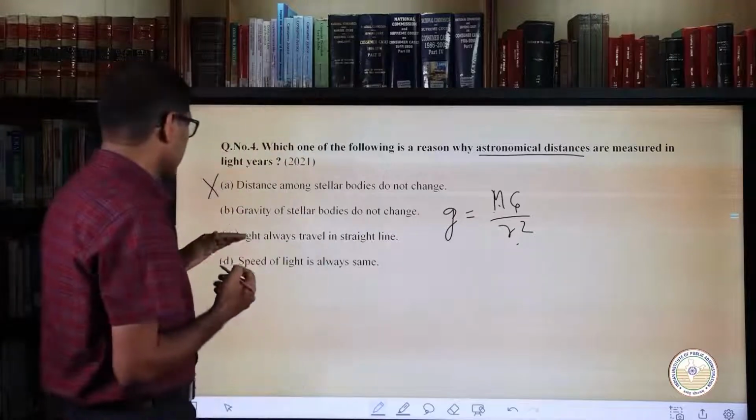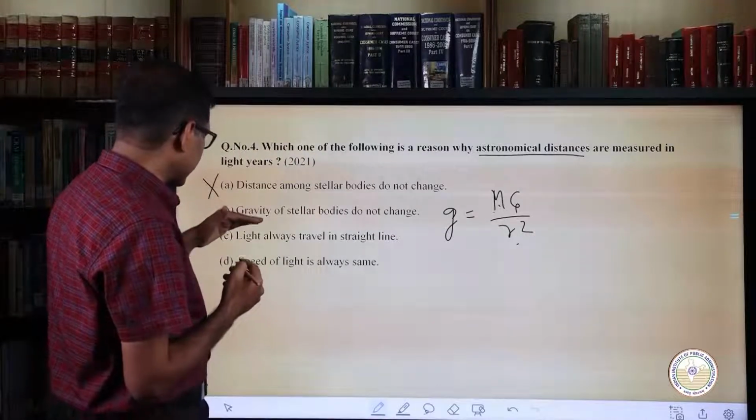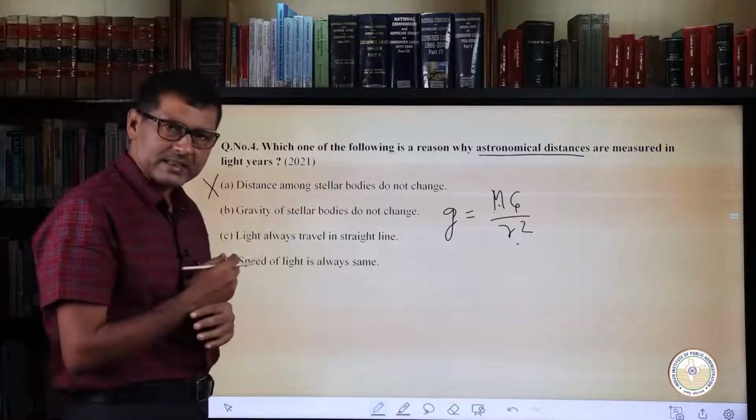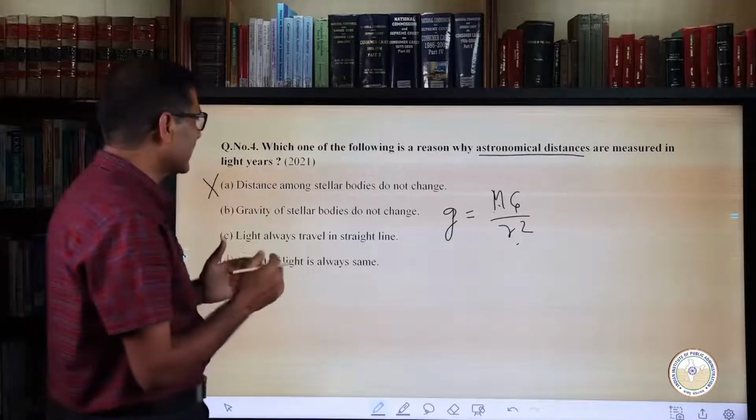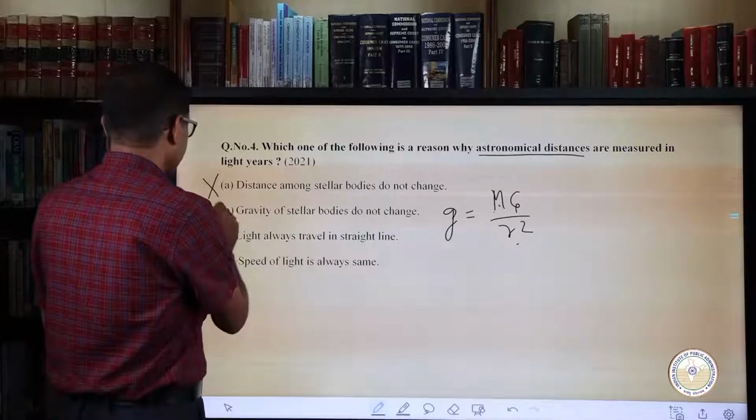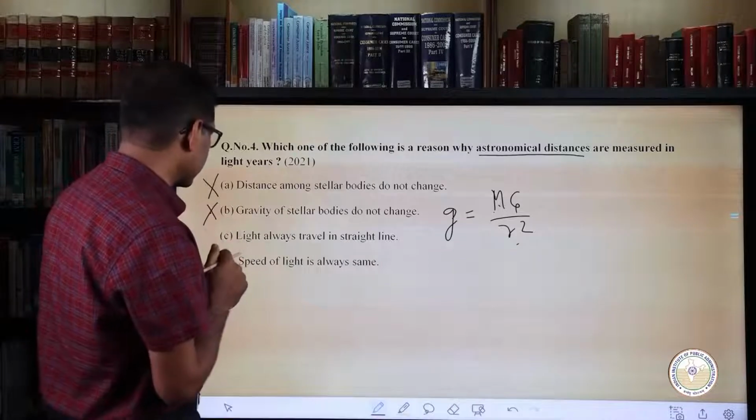So we cannot say that the gravity of the stellar bodies is not changing, it is also changing. So this is also an incorrect answer.